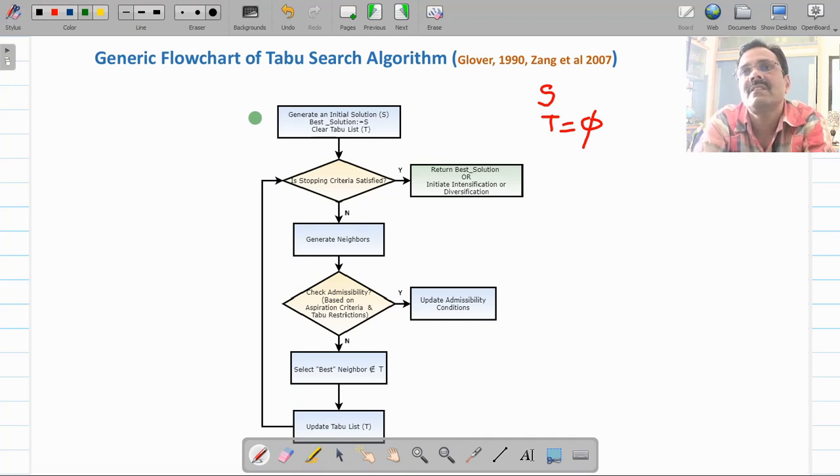Now since this is your first step only, tabu list is empty, so no problem. Now check out aspiration criteria. Again, since this is your first step, you need not worry about the aspiration criteria. So since there is no node in the tabu list, and since it's the first step, you select the best among these by using the heuristic function.